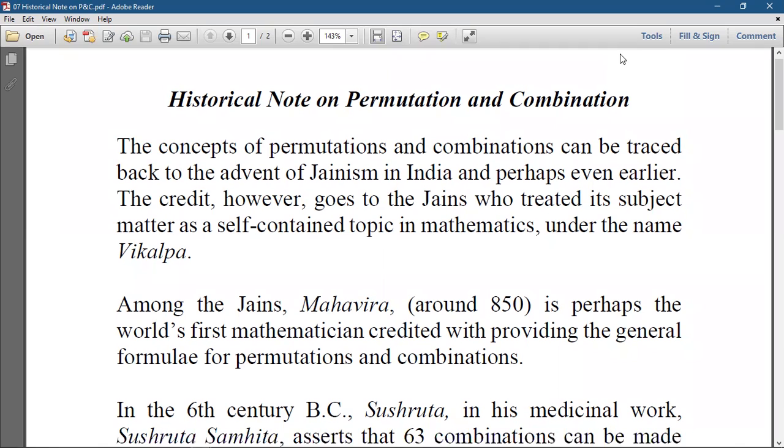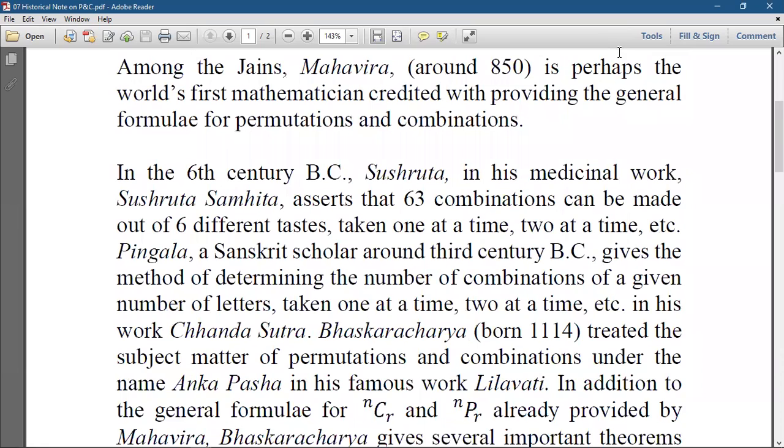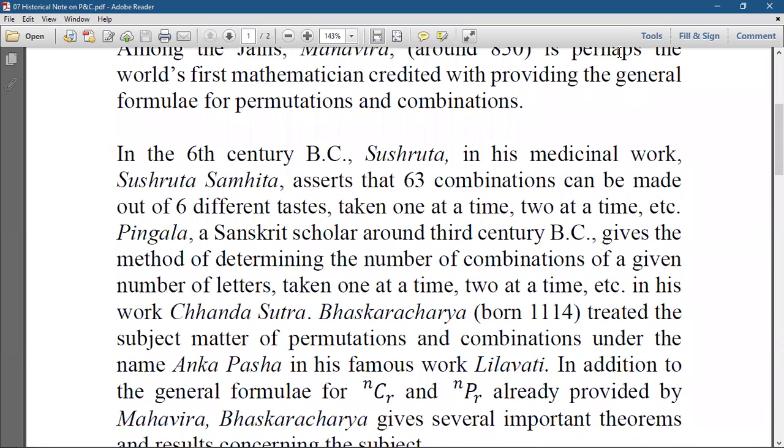In the 6th century BC, Susruta, in his medicinal work Susruta Samhita, asserts that 63 combinations can be made out of 6 different tastes, taken one at a time, 2 at a time, etc.